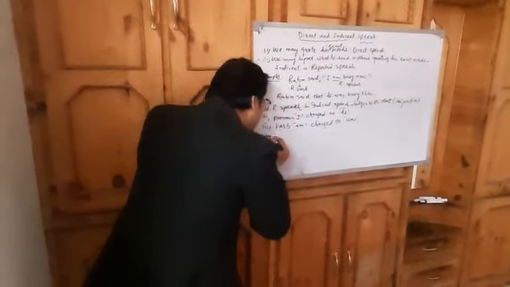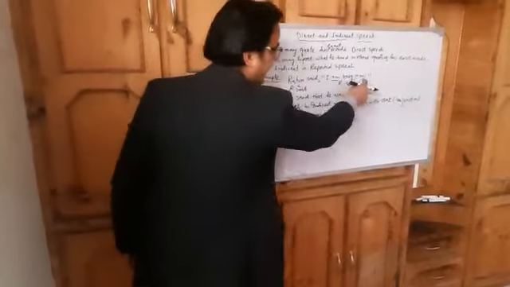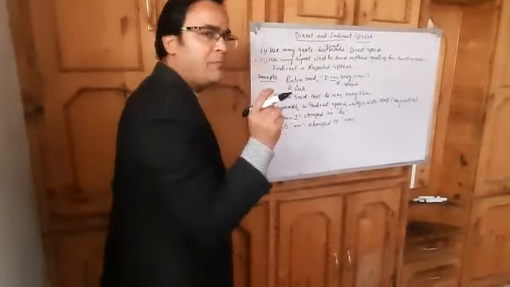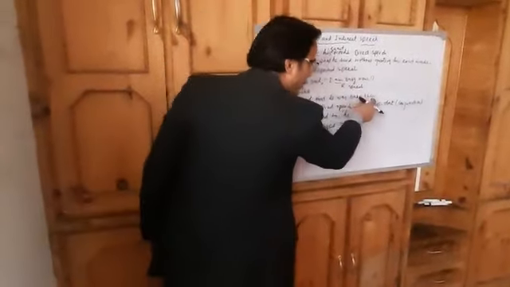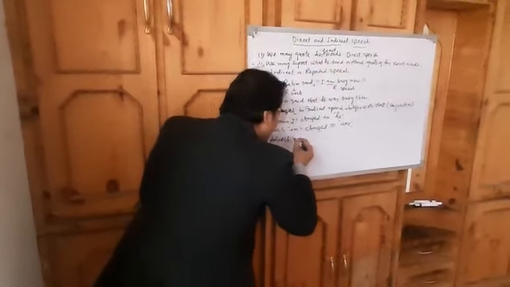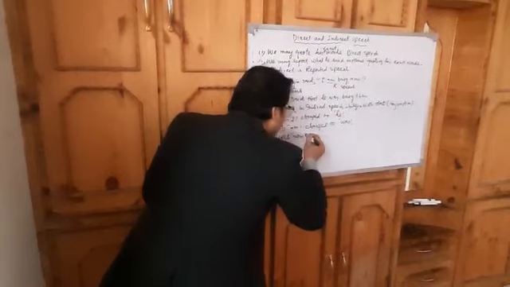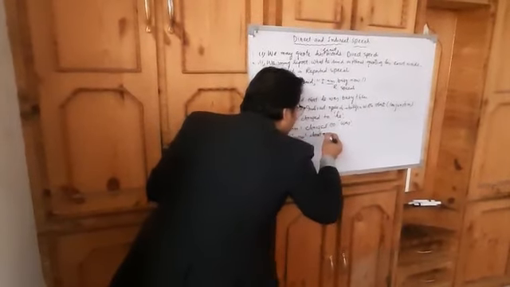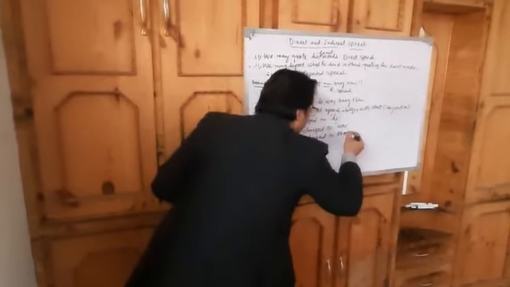The fourth change I brought is the adverb now, change it to the adverb then.